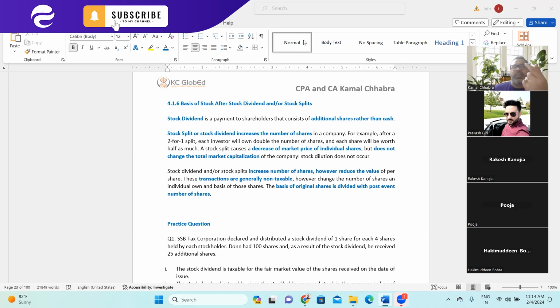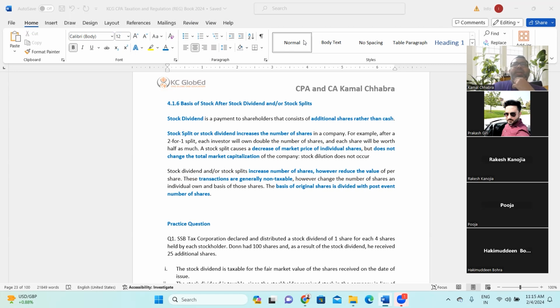2-for-1 split. That means one share is being split into two. Each investor will own double the number of shares and each share will be worth half as much, right? For example, like the earlier example which we will be discussing, $100 per share was the value of the original share, and we did a 10-for-1 split. So each share is of $10 value, right? Same way here also, it has been mentioned.